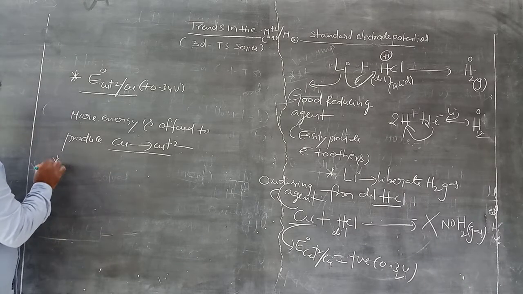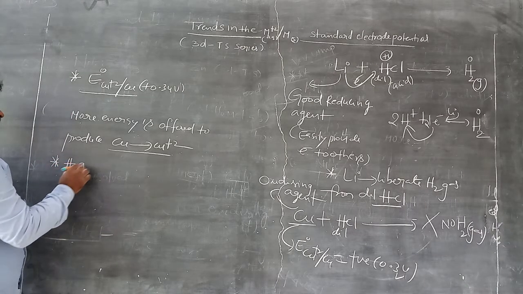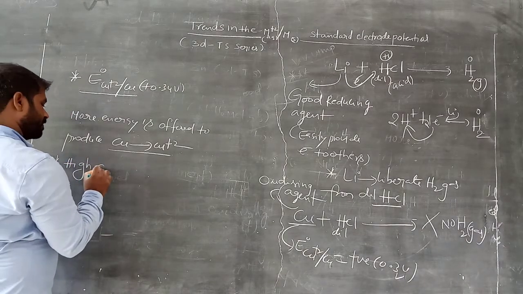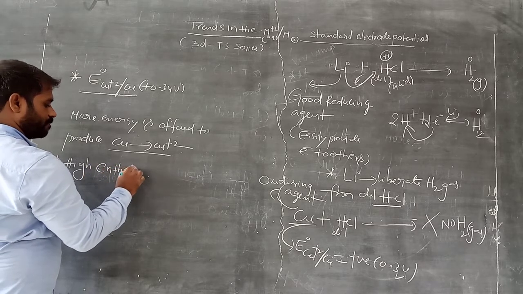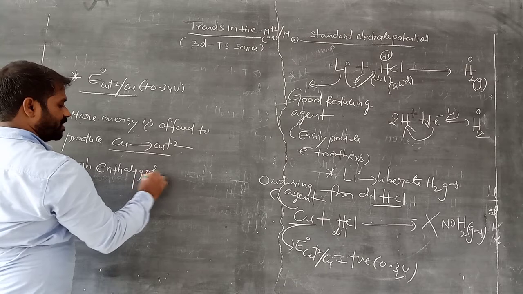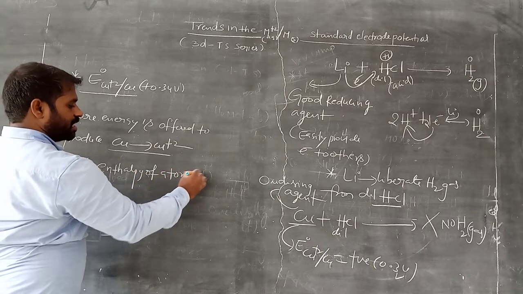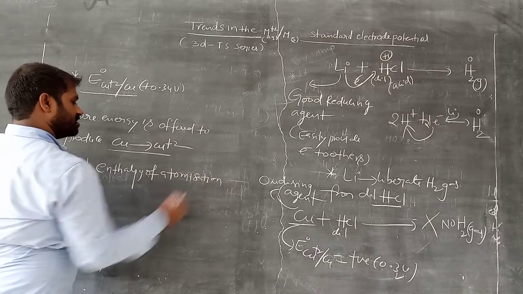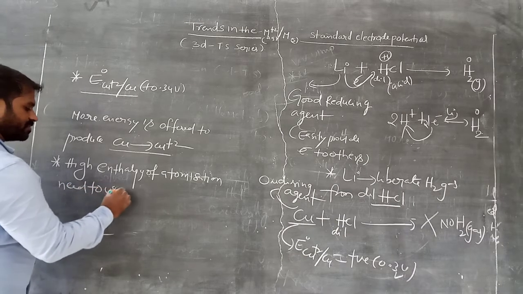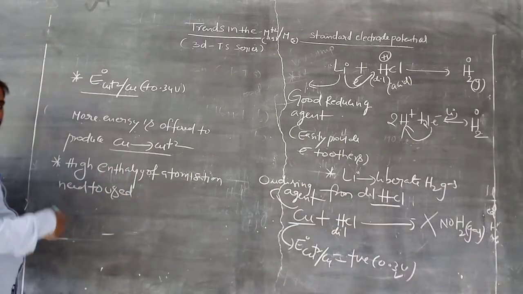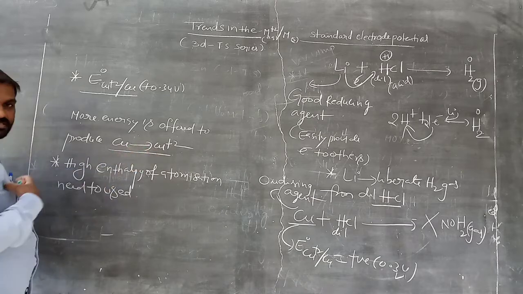That means a high enthalpy of atomization; we need to use more energy to become like this.